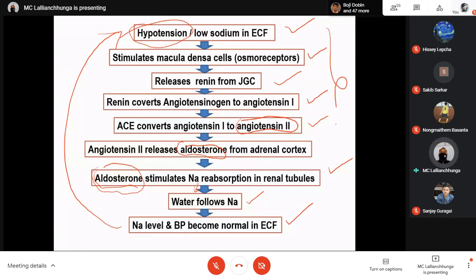Just imagine the opposite condition of this one: hypertension instead of hypotension, and high sodium concentration in the extracellular fluid. All this process will not take place, so the ultimate effect is that no aldosterone will be secreted. Because of that, reabsorption of sodium will be decreased, and this will also be followed by water. Water will also be lost in the urine to a great extent. That means the blood pressure will go down.